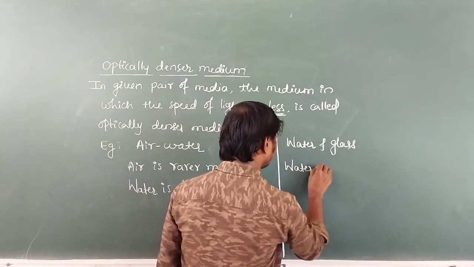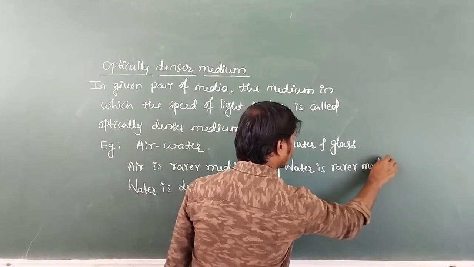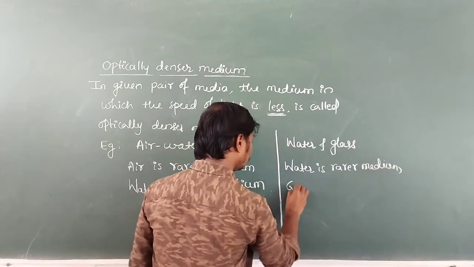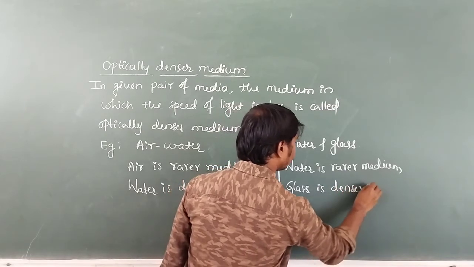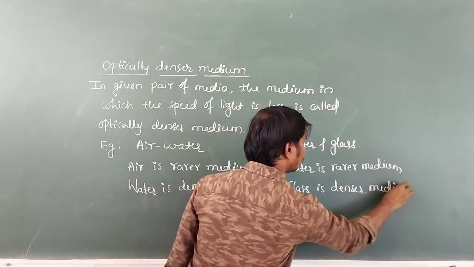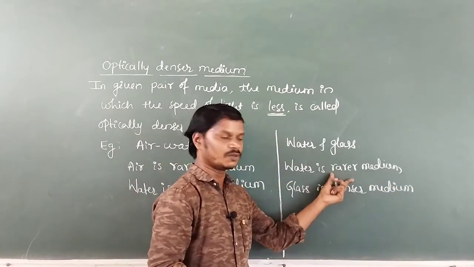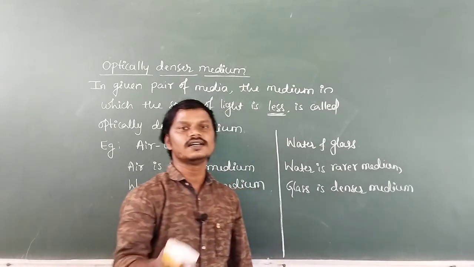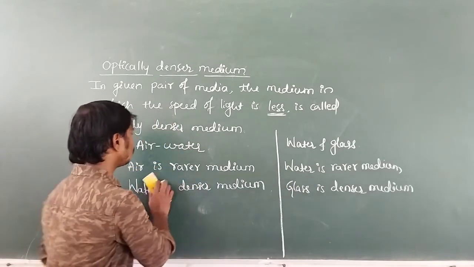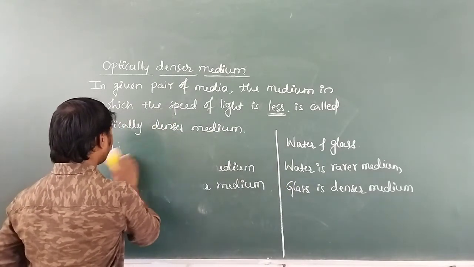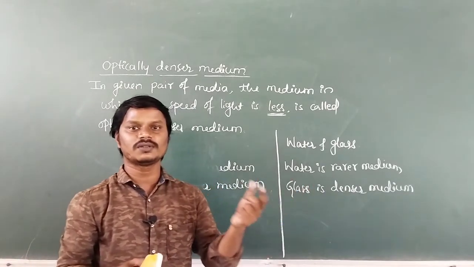Water is rarer medium and glass is denser medium. Glass is denser medium because in the water the speed of light is more compared to the glass. Means in the water the speed of light is more, but in the glass the speed of light is less. Means these two are the given pair of media. Okay, now let us consider what happens when the light travels from rarer to denser, or when the light travels from denser to rarer.